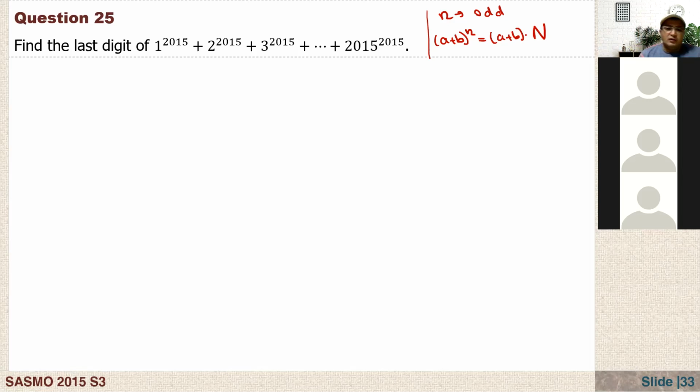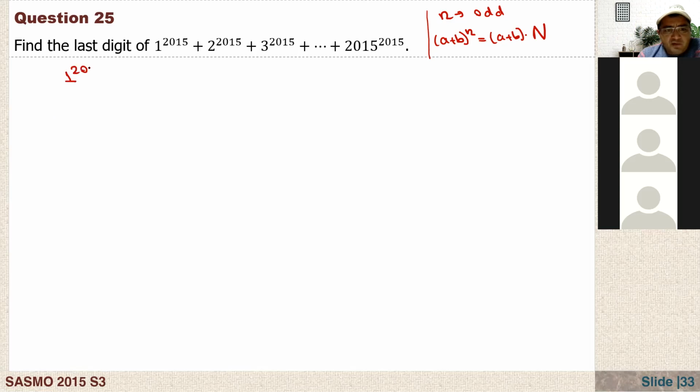Okay. Also here, since they are asking for the last digits, we know that for the powers of 10, the last digit is always 0. I can also exclude all the multiples of 10, like 10 to the power of something, 20, 30. So now, let me just group them like this.